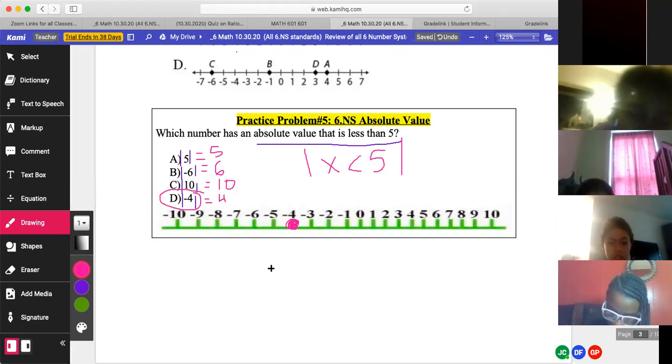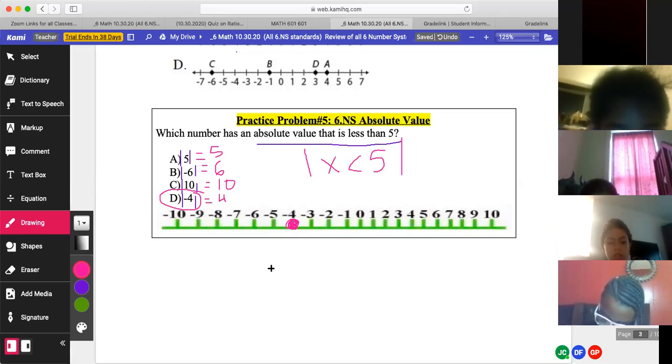Everybody see that? How did you get the answer though? That's what I'm confused about. Mr. R said the question says you have to find the absolute value. Everybody see that? No. Oh, Joel does not see it, Mr. R. We need to help him out.